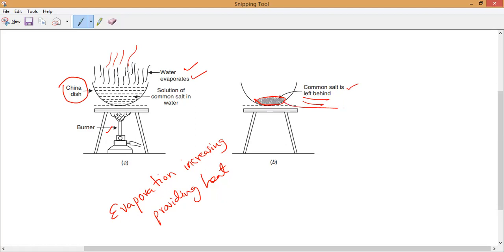So if you grind this crystal salt, what do we get? Powdered salt will come. That is what we can say. Understand? A crystal salt and powdered salt.